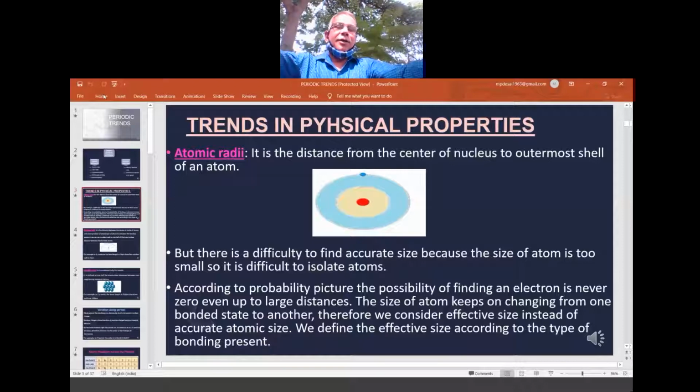Therefore, what do we have to do? We will not measure the radius of a single atom separately because it is so small, highly microscopic, tiny. At the molecular level we have to understand, and getting a single atom is very difficult. So what we do is study in a group. When we take 1 gram or 1 ml of a particular sample, a collection of atoms, a collection of molecules, is there.